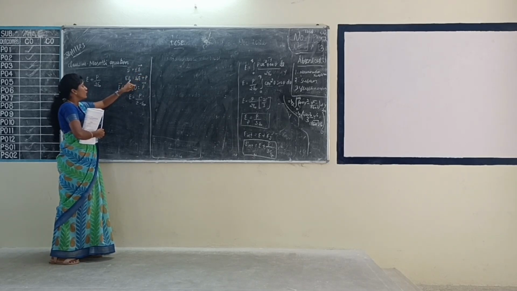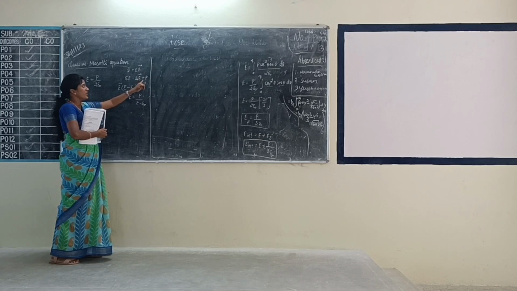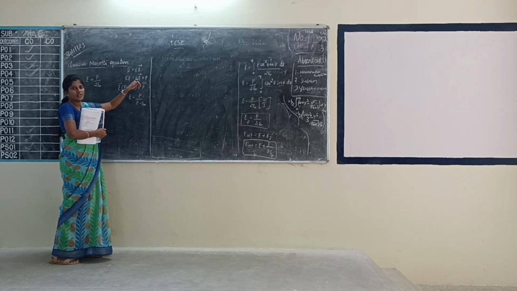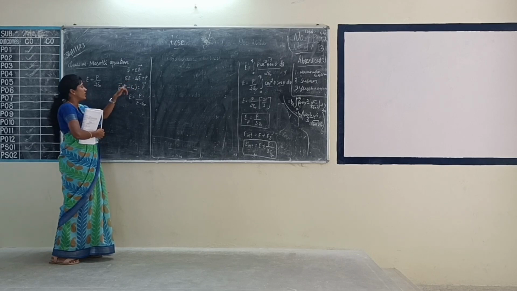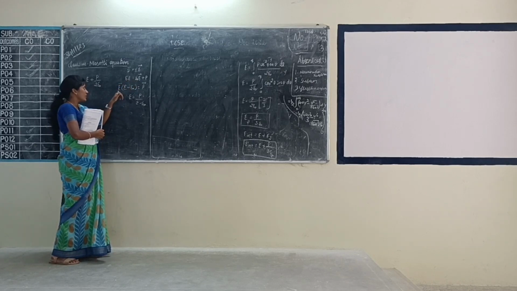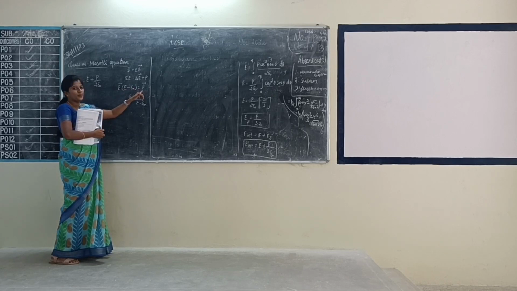So D equal to epsilon naught E vector plus P vector. So this term epsilon naught E vector, when it comes to the LHS side, what does it convert to? Positive value converts into negative value. So common terms are E vector into epsilon minus epsilon naught equal to P vector.